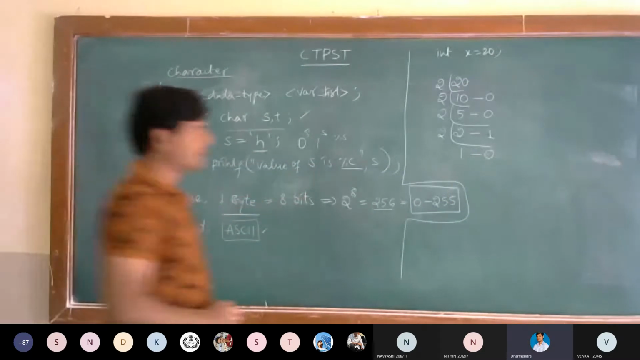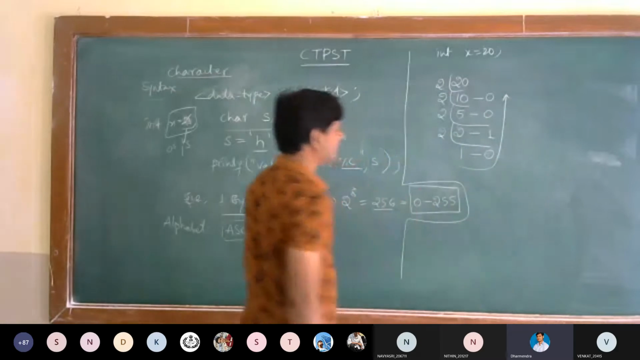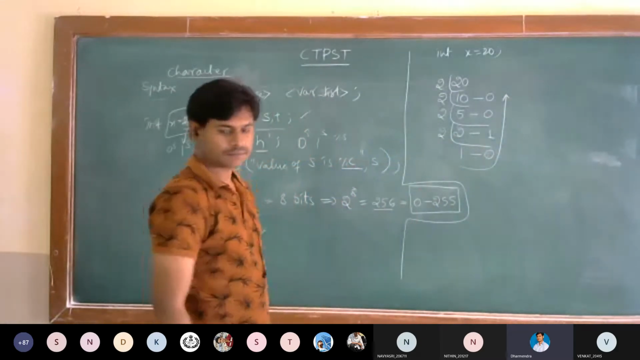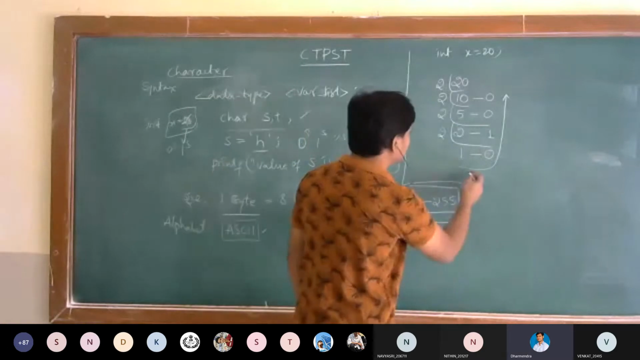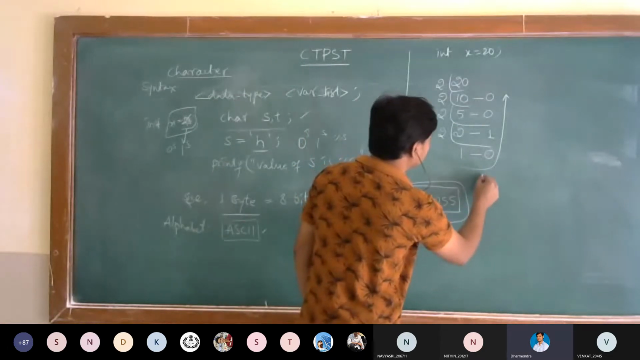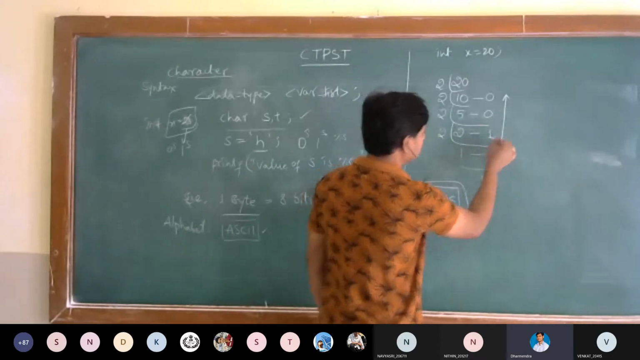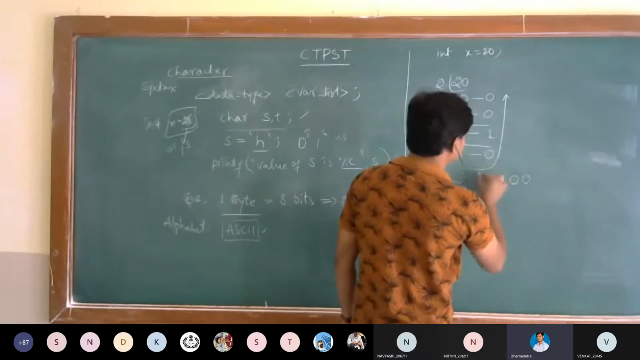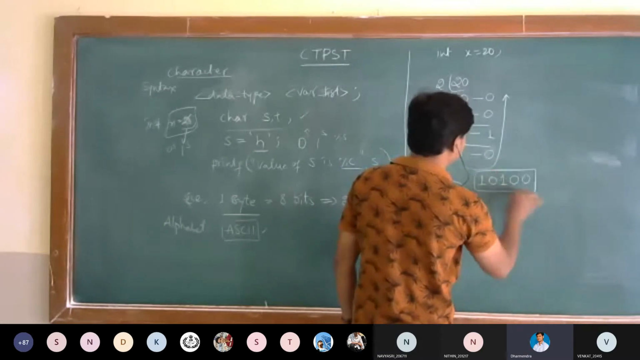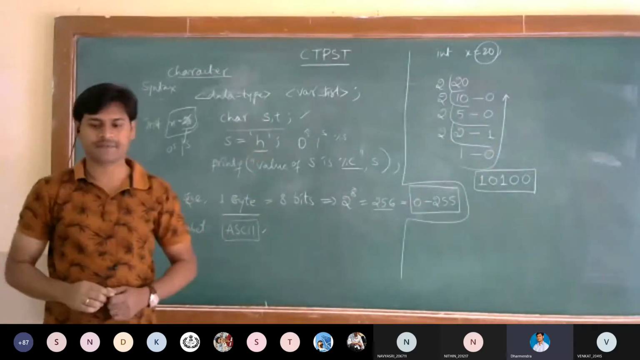Observe there. We have to take the values in reverse order. Is it visible? So here the number, tell me, what's the number? 1 0 1 0 0. This is the binary code for this decimal number, for this 20.